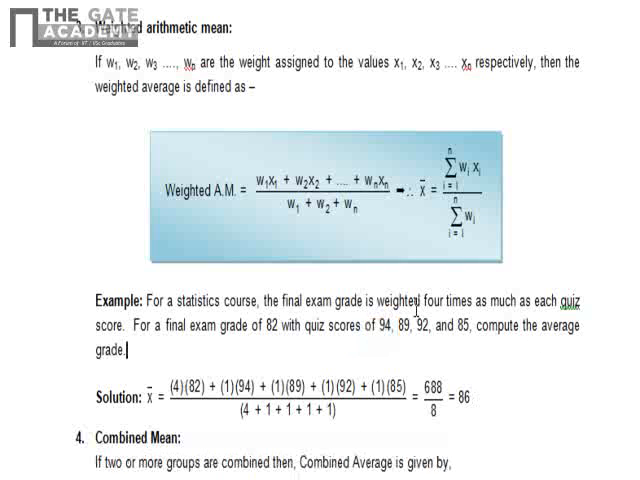Now it is clearly given that the weightage of the final exam grade is 4 times, and the rest you have to assume as 1. So the formula is this. You have to just put in the values. You'll have to multiply 4 and 82 because weightage is 4, rest is 1, and the total is 4 plus 1 plus 1 plus 1, that is 8. So the value of that weighted arithmetic mean is 86.